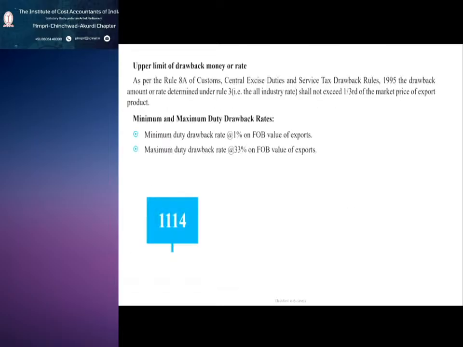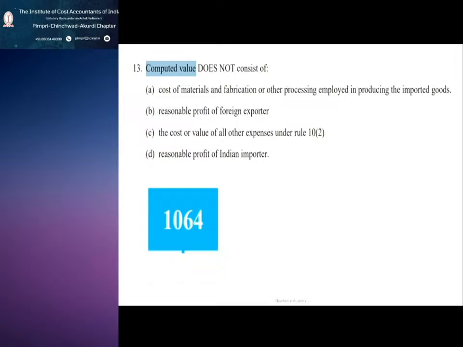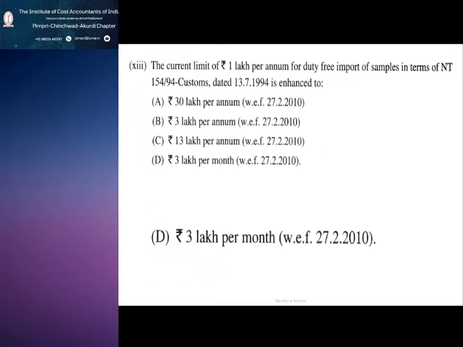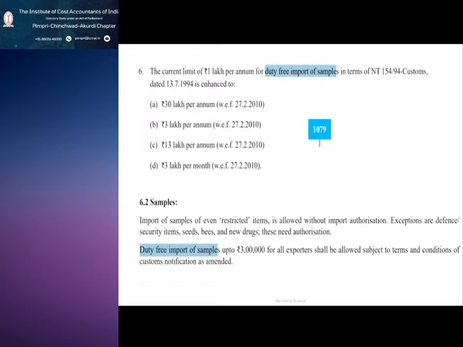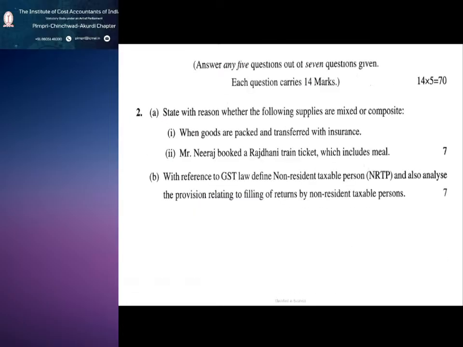Till the last class we have seen these questions. Whenever you start preparing any chapter, please have a look at the MCQ type questions at the back, because the same questions have been asked in the exam also.